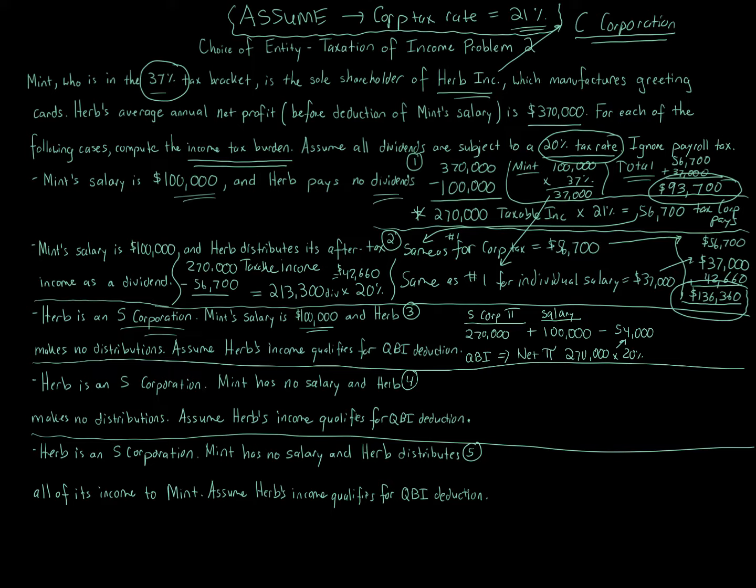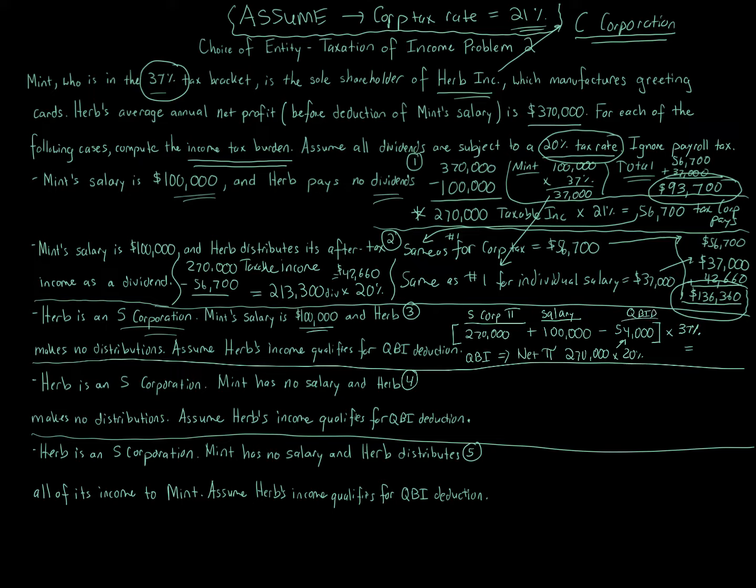So this number, $270,000 plus $100,000 minus $54,000, that formula, we're going to take that number and multiply that by Mint's 37% tax bracket, ordinary brackets. It's all ordinary income, and that deduction is a QBI deduction, QBID I call it.